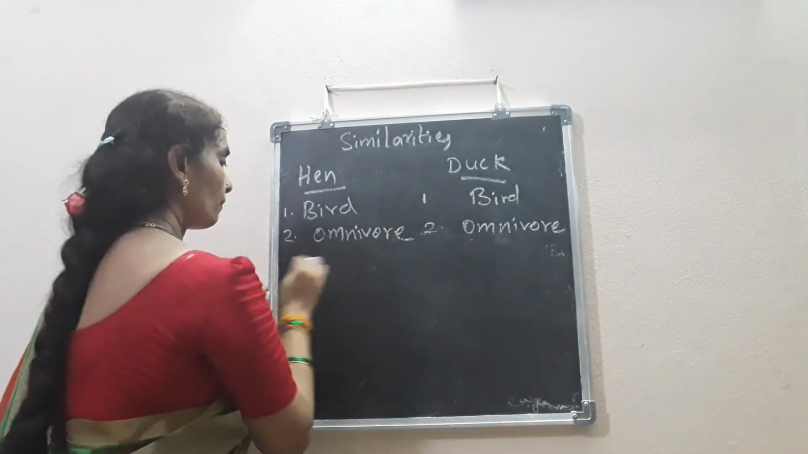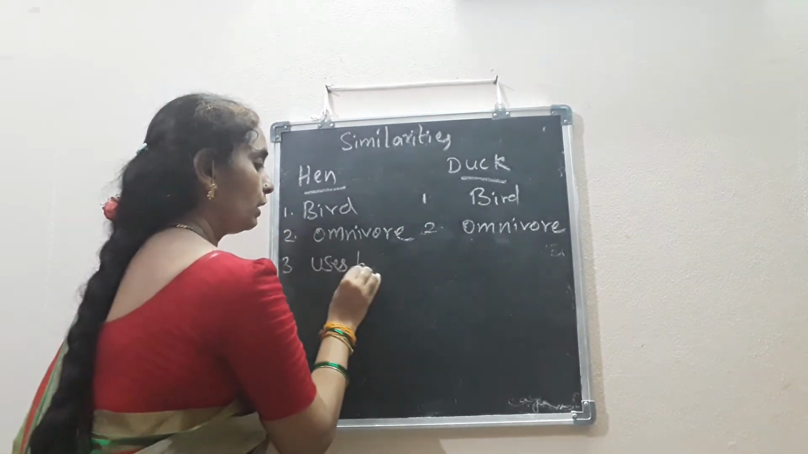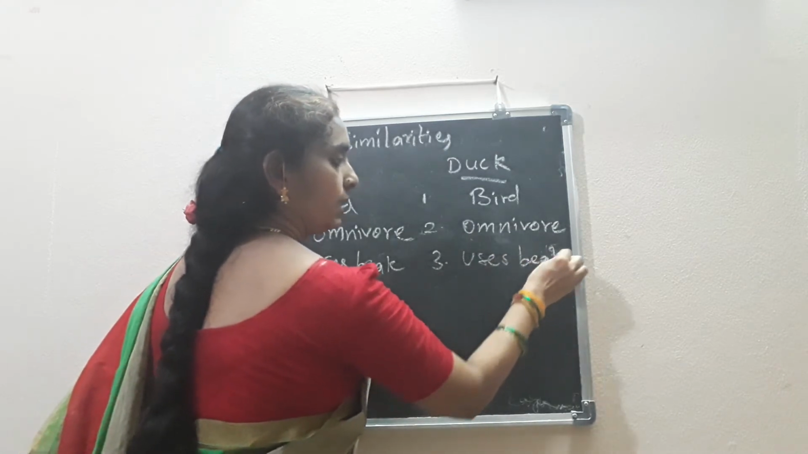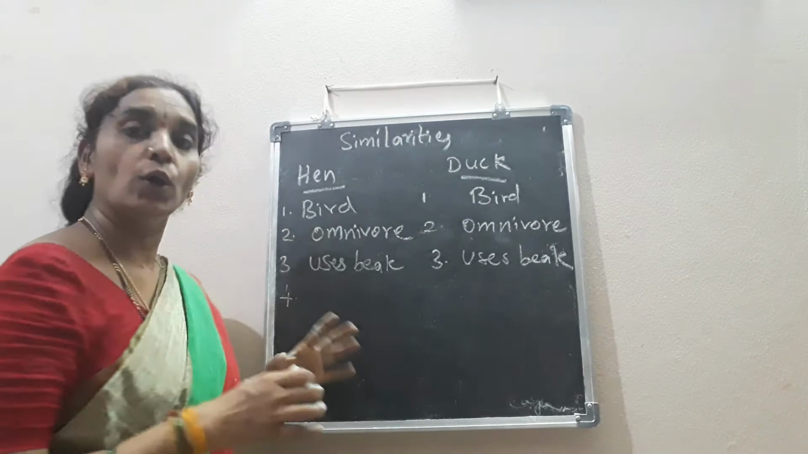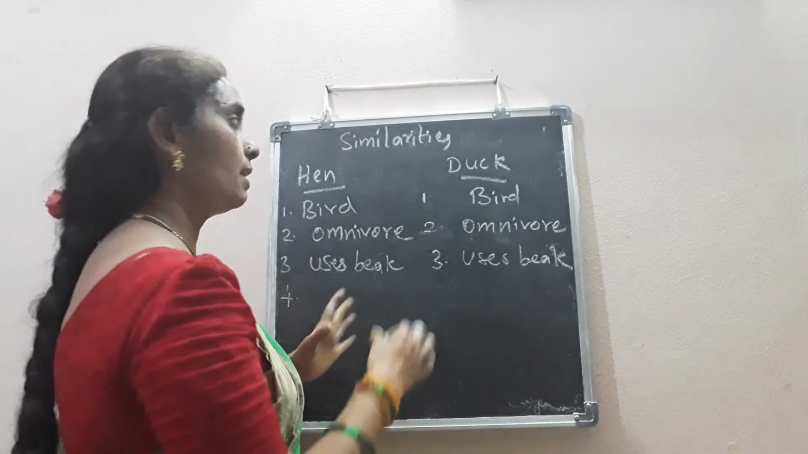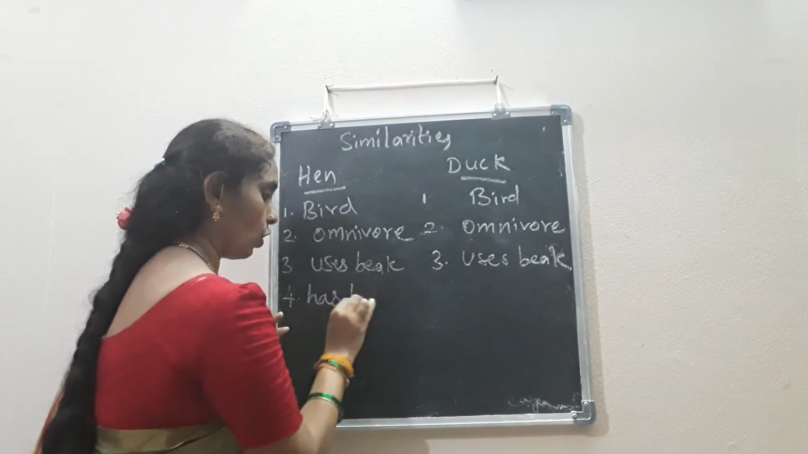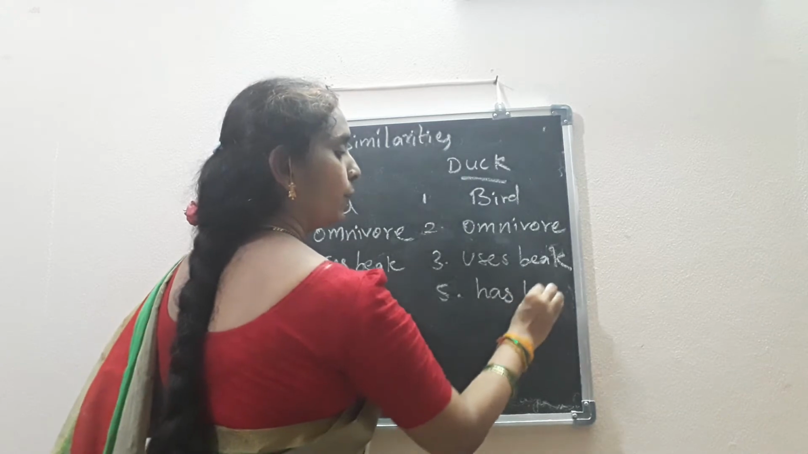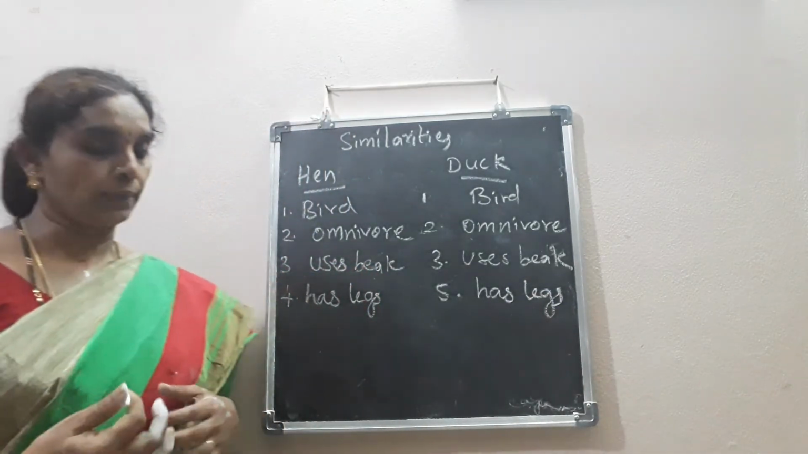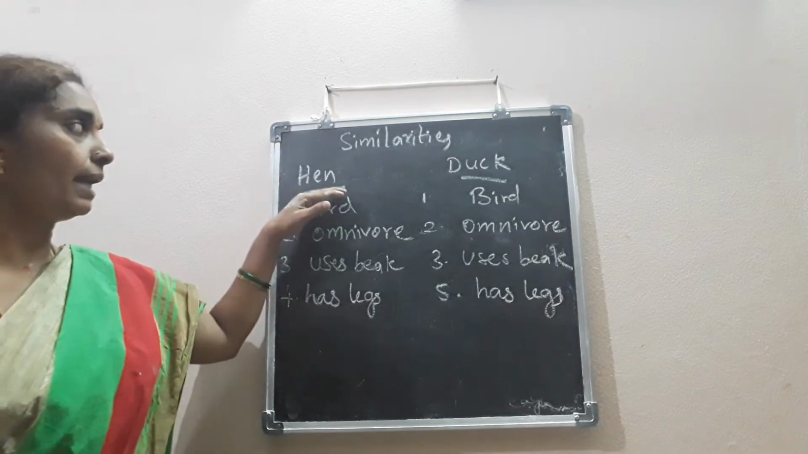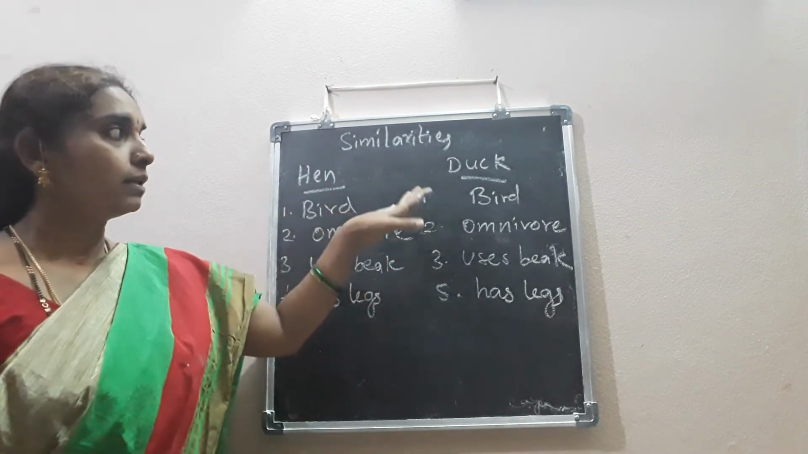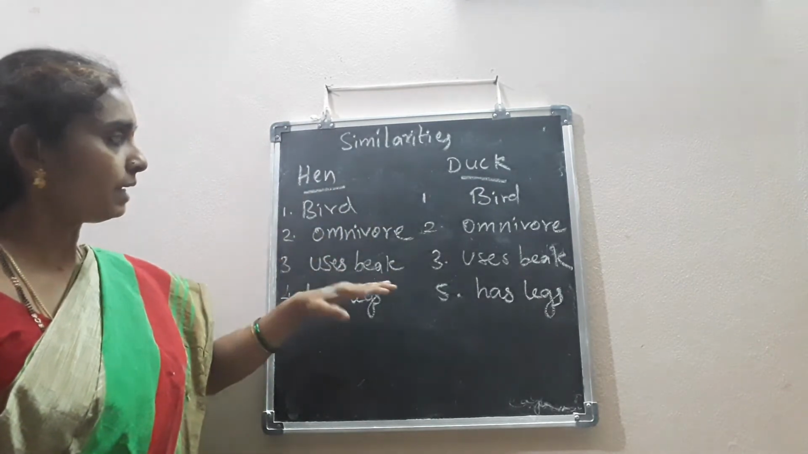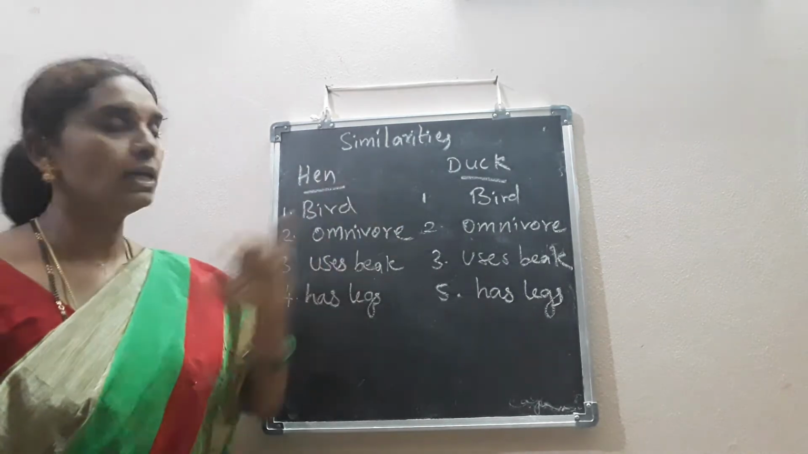Next, both use the beak to take the food. Fourth point, both have legs. Both have legs to walk. Here you see, both have legs to walk. Both have legs to walk, both have a beak, both are omnivores, both are birds.